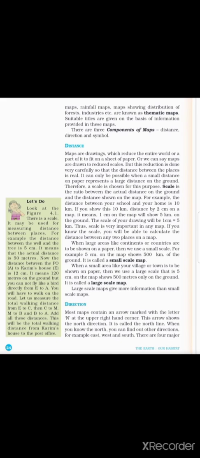Next topic, direction. Most maps contain an arrow marked with the letter N at the upper right hand corner. This arrow shows the north direction. It is called the north line. When you know the north, you can find out the other directions, for example, east, west and south. There are four main directions: north, south, east and west.